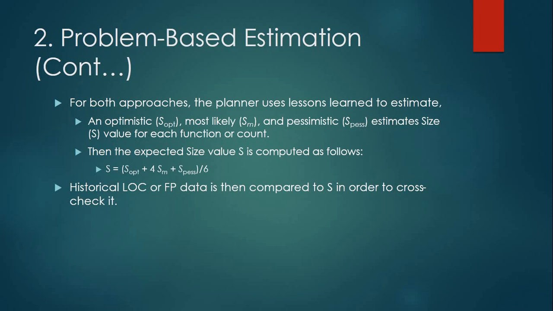Then the expected size value S is calculated as follows. So this is the function for our sizing. Historical LOC or FP data, meaning the line of code and function point data of our past programs or projects, is then considered in order to cross check it. Once we have got our S from our calculation, we compare it with the historical data.